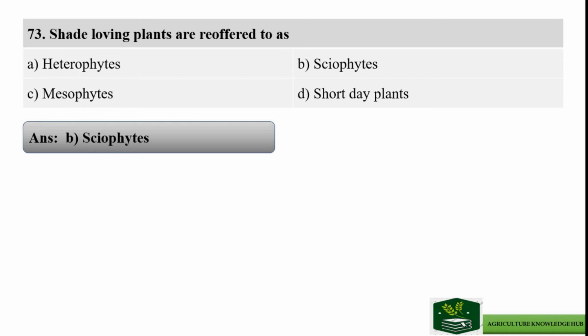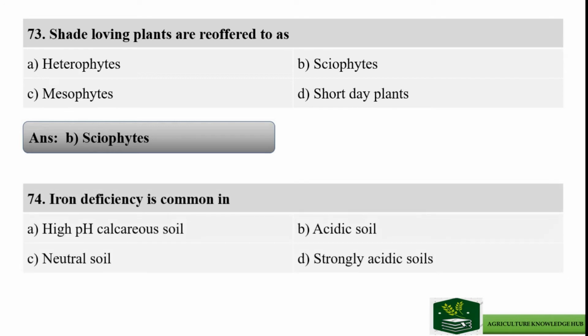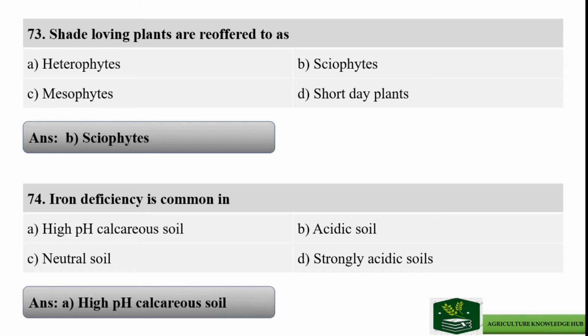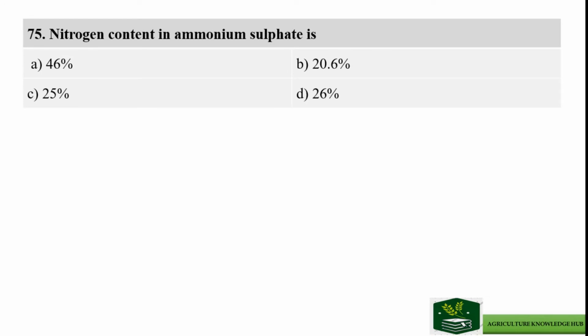Next question: iron deficiency is common in, and the options are high pH calcareous soil, acidic soil, neutral soil, and strongly acidic soils. The answer is option A, high pH calcareous soil. Next question: the nitrogen content in ammonium sulfate is, and the options are 46%, 20.6%, 25%, and 26%.